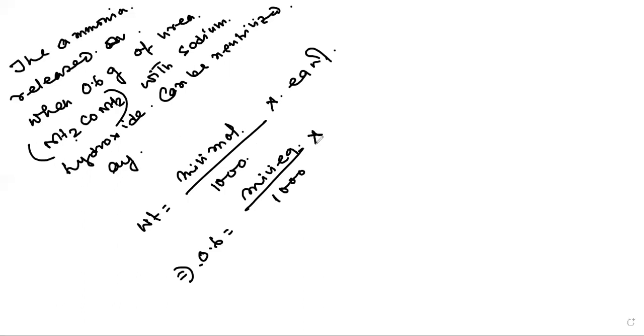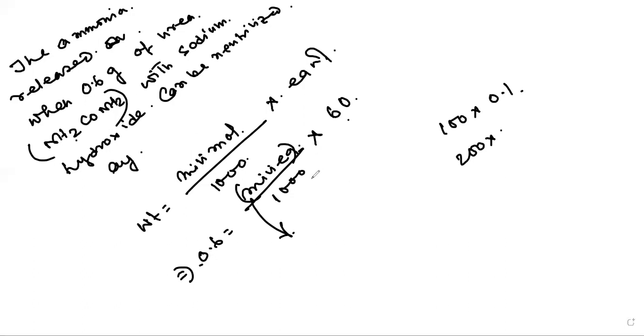Urea has an equivalent weight of 60. That's why now we can find out the millimole. The options are 100 into 0.1, 200 into... I think I can do the calculation here. Okay, let us do the calculation.